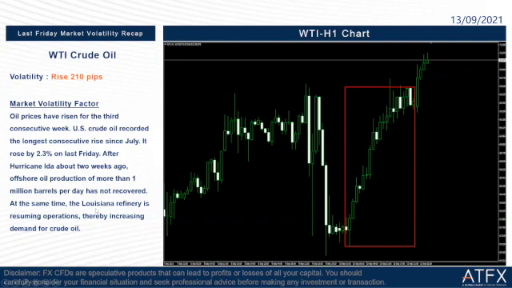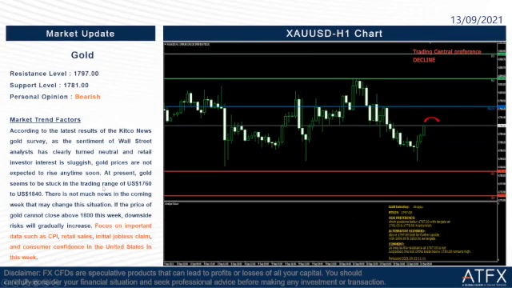Okay, so we go to the next part of our daily briefing today. For today, we don't have any important economic data we have to focus on, so we just skip it and go straight to the market update. The market update today is gold. The resistance level today is 1797. The support level today is 1781. My personal opinion is bearish.